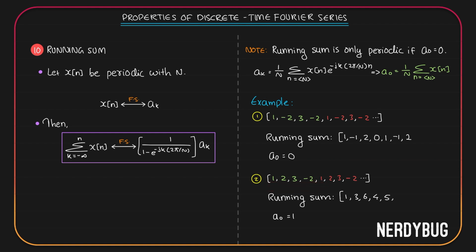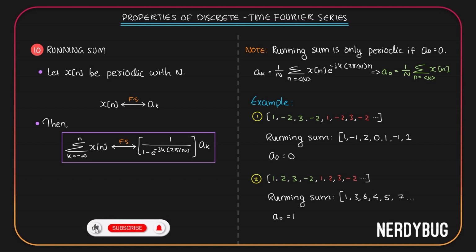The next term is going to be 2 added to the sum of all of these. It's going to be 2 plus 5, 7. So basically this just goes on like that. You can see it is never going to repeat. Numbers just keep getting added. So the conclusion is the running sum will be periodic only if the average value of the signal in one period becomes 0, so that from the next term you'll be doing the same counting again.